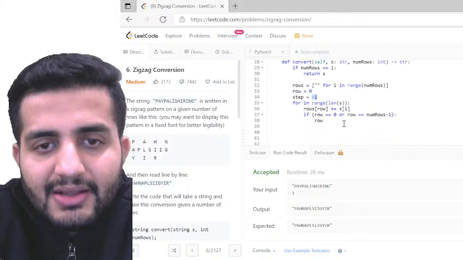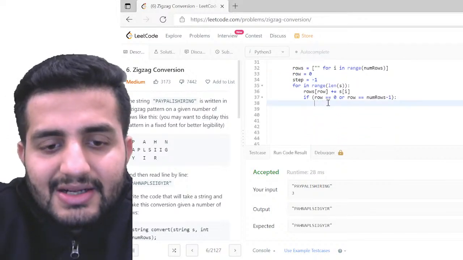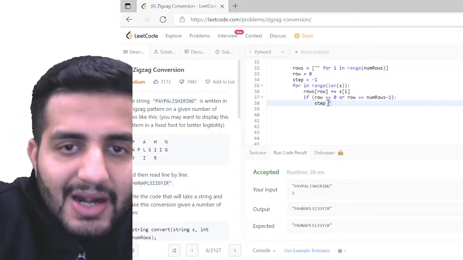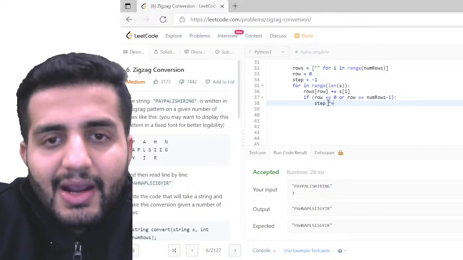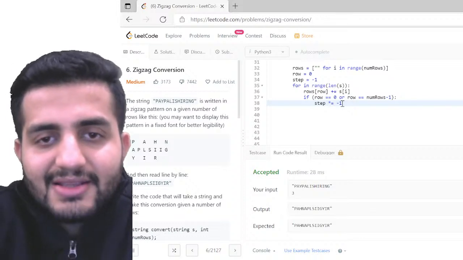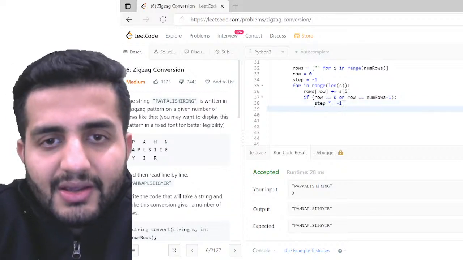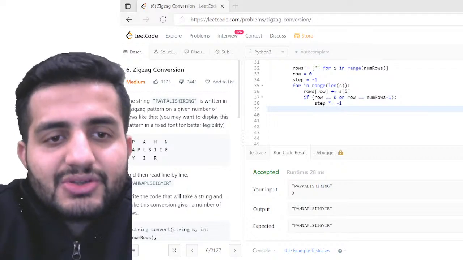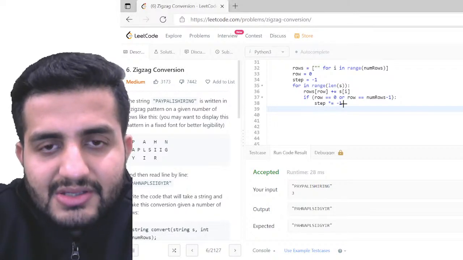Okay, so in this case, if this is true, the step will be multiplied by -1. So this will become plus, right? So basically I have to again add in this case, or don't add. Yes, I can do that. And again row would be what? If this is true, this is fine.